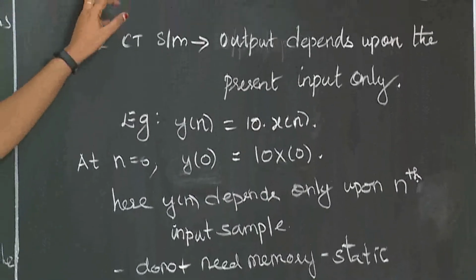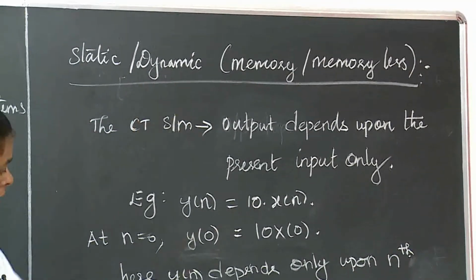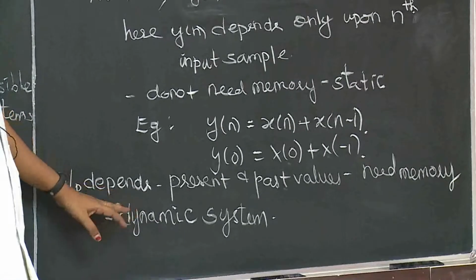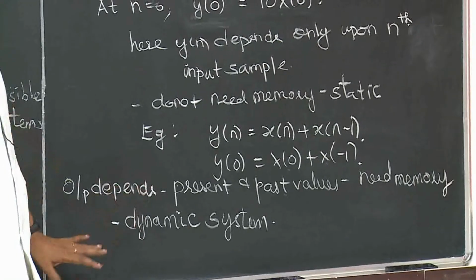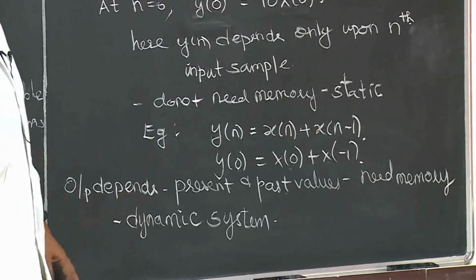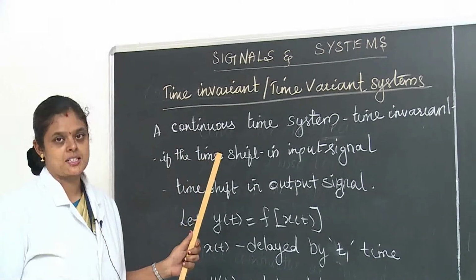So a static system is a memoryless system, and a dynamic system is a system with memory, right? Dynamic system examples are integration, differentiation, and accumulator. These are the examples for dynamic systems, right? Today we are going to discuss the classification of systems.